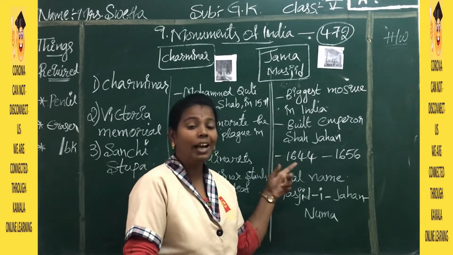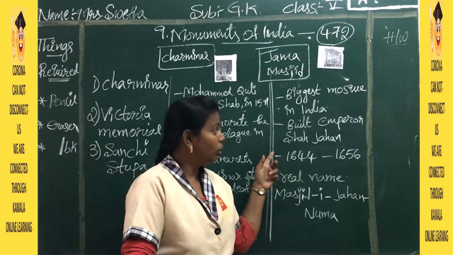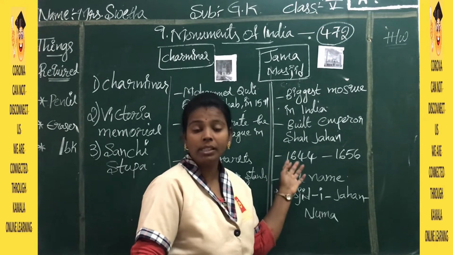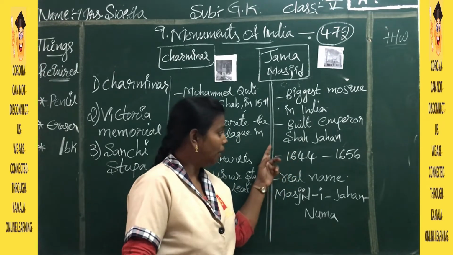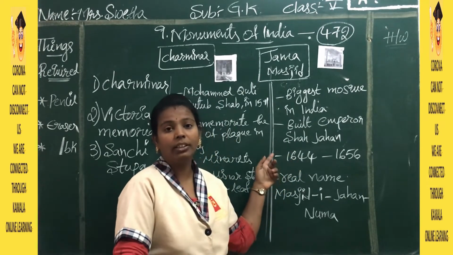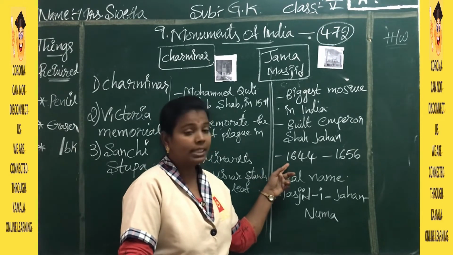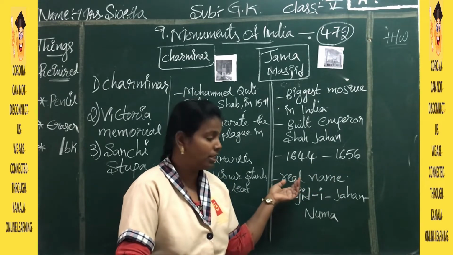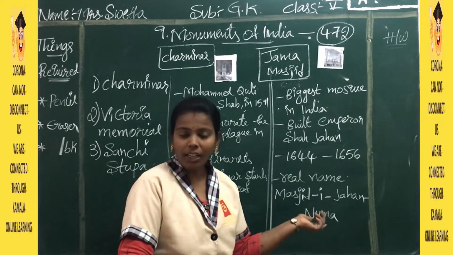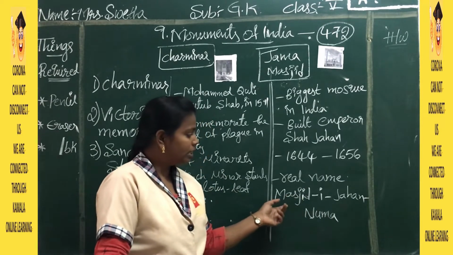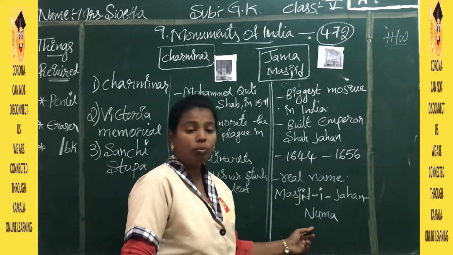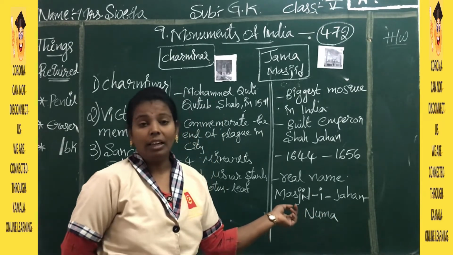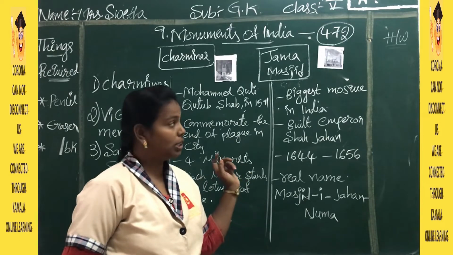Yes, Shah Jahan also built other monuments, like the Taj Mahal and the Red Fort. This Jama Masjid is also built by Shah Jahan, and it was constructed between 1644 and 1656. The real name of this mosque is Masjid Jahan Numa, children.